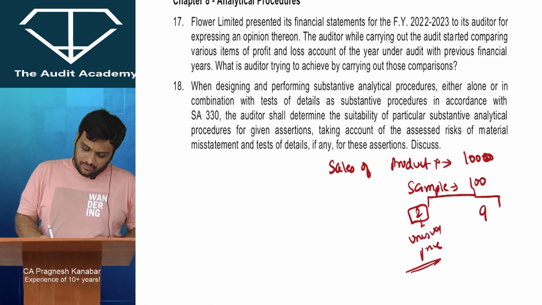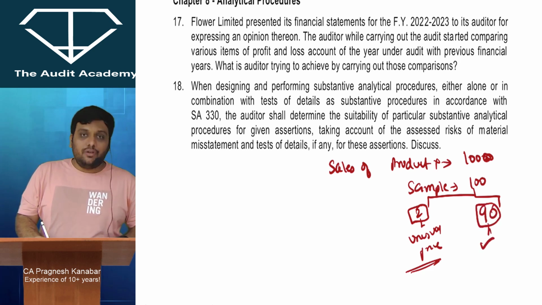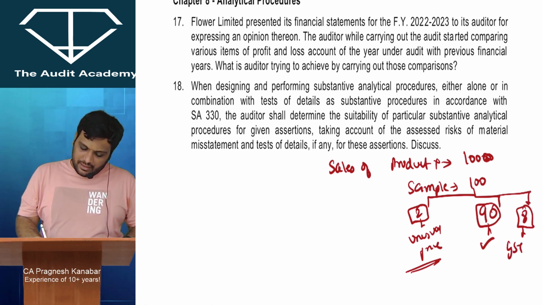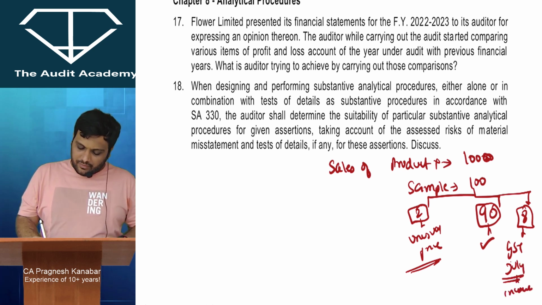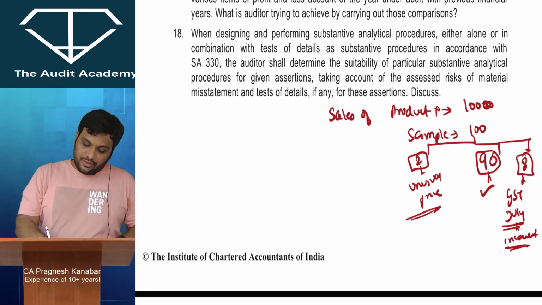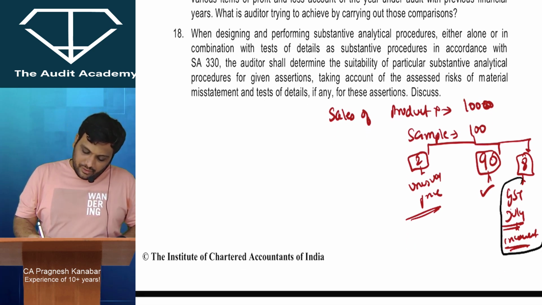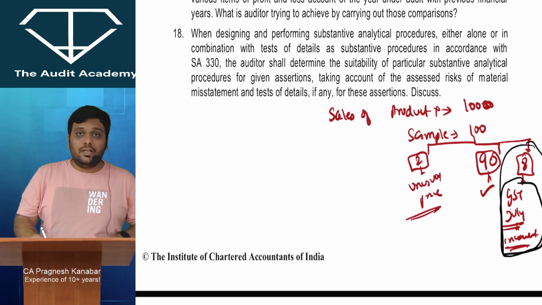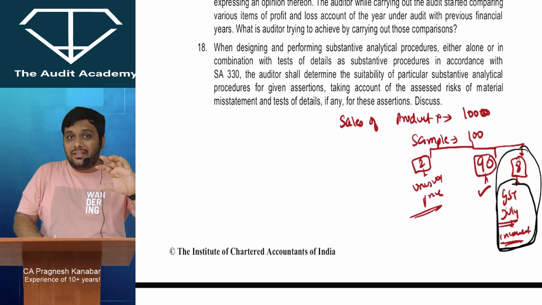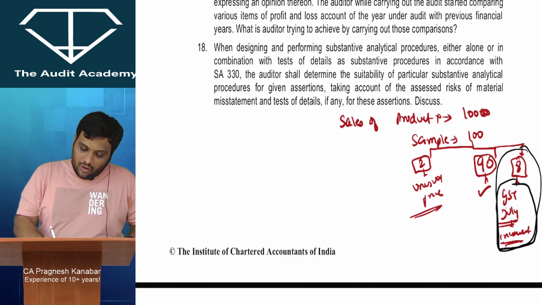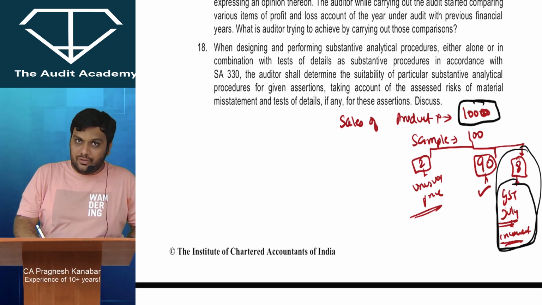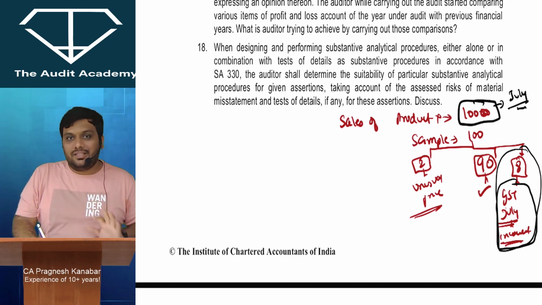Then in 90 transactions, you did not find any error. In 8 transactions, you saw that GST in July month, all 8 out of July month, was incorrect. Okay? So listen to me. When you inquired about this 8, you came to know that in July there was a rate change of GST and company had forgotten to update it. Alright, that means in this whole population of 1000 transactions, the whole July month is wrong. From 1st August they had updated.